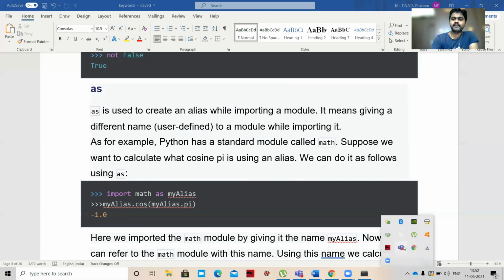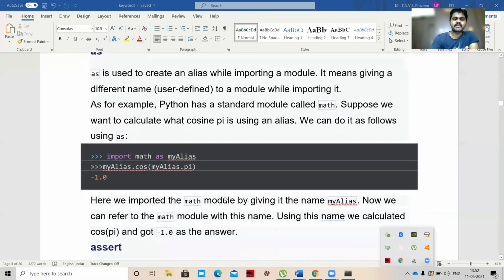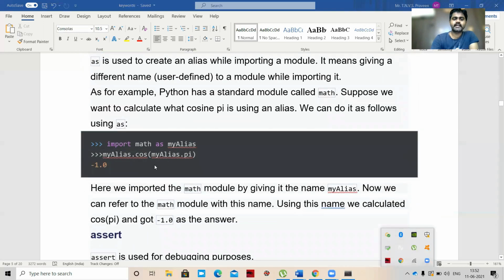So now I can use my alias. my_alias.cos(my_alias.pi) will give us minus 1.0. Here we imported the math module by giving it the name my alias. Now we can refer to the math module with this name, so there is no need of using math module. We can refer to it using my alias.